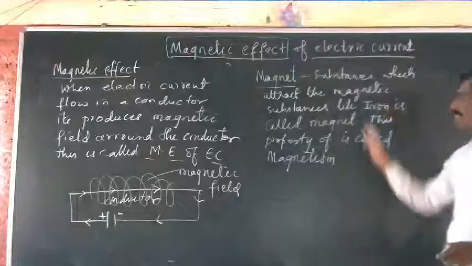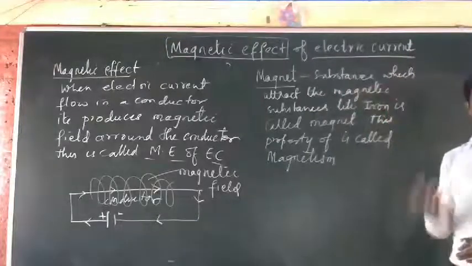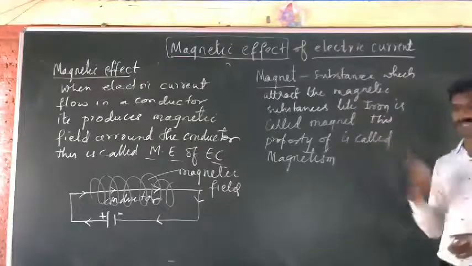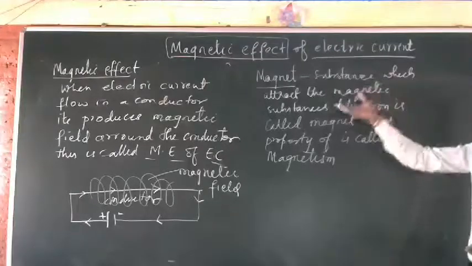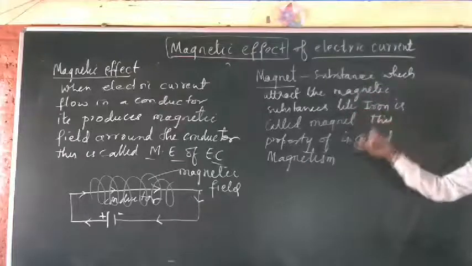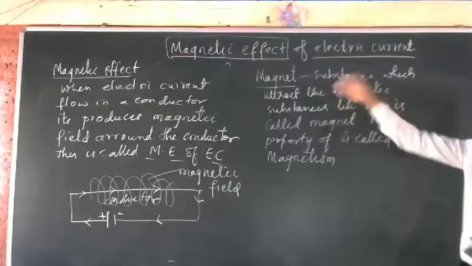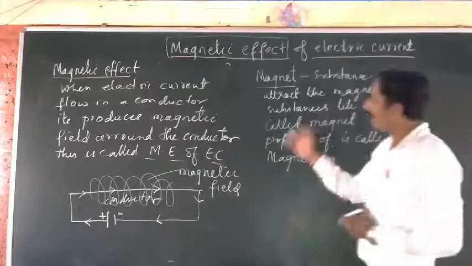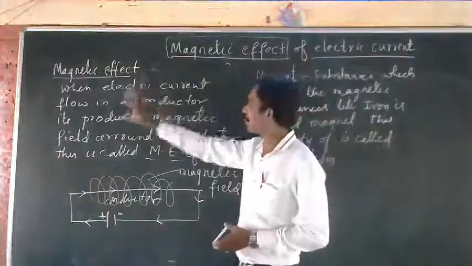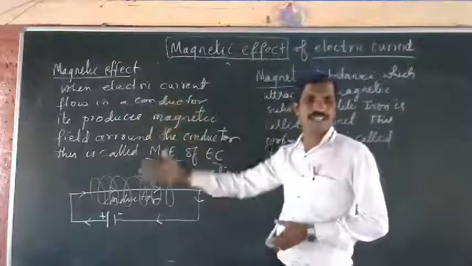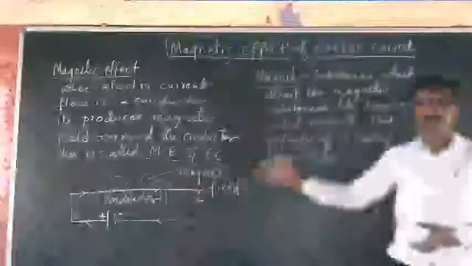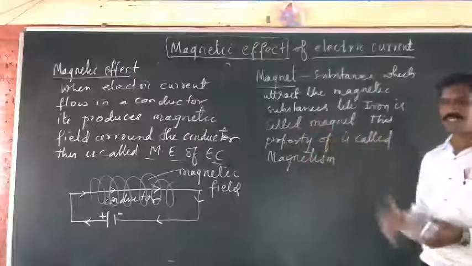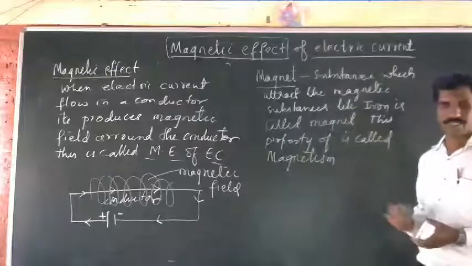You already studied this. Magnets are the substances which attract magnetic substances. All the metals do not show the magnetic property; some of the metals show the magnetic property. So the magnet will attract iron if you take it. That property is called magnetism. Similarly, when electricity is passed through a conductor, it produces a magnetic effect or magnetic field. That is called the magnetic effect of electric current.